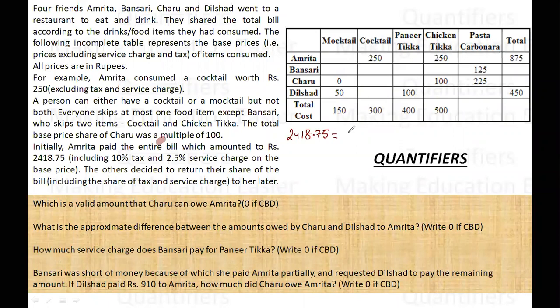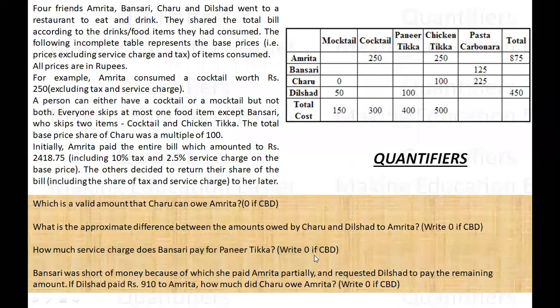So let's say the bill was X rupees. So X plus X into 12.5%, which is nothing but 1 by 8. So this 2418.75 is nothing but X plus 1 by 8 X. Solving this, you will get 9 by 8 X, so it gets cancelled and X is 2150. So 2150 is the total base amount that they have paid. So let's see what we can make out of it.